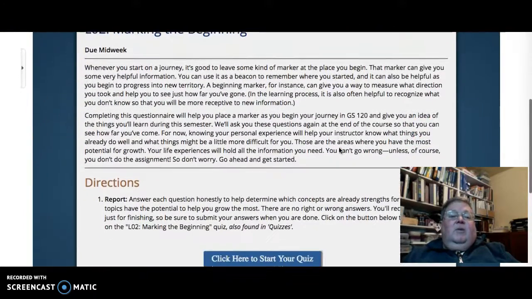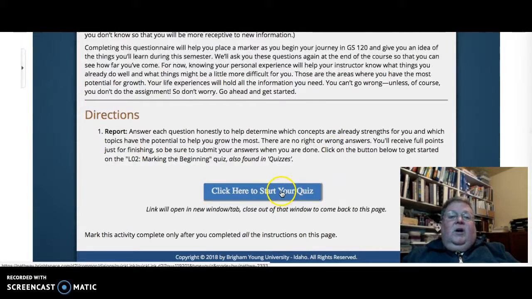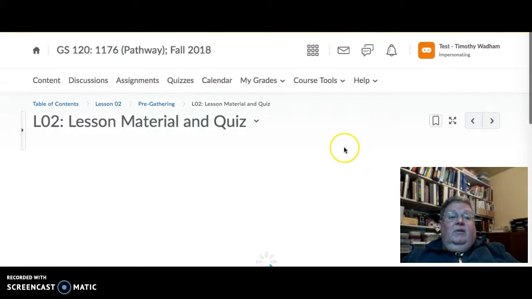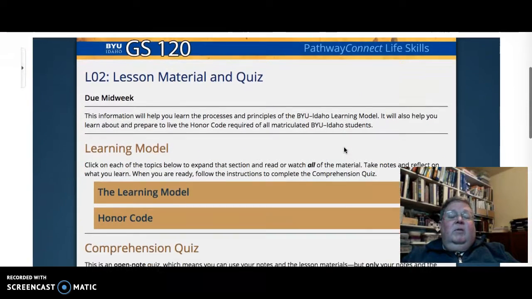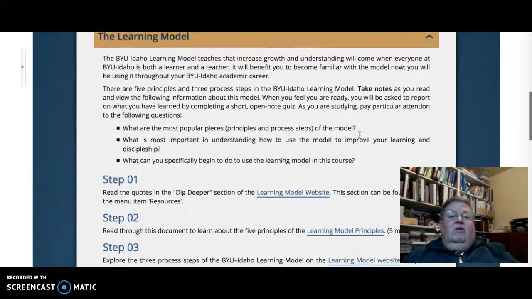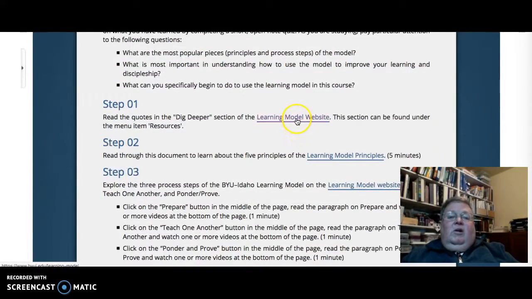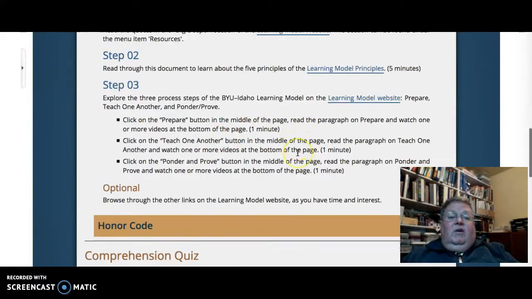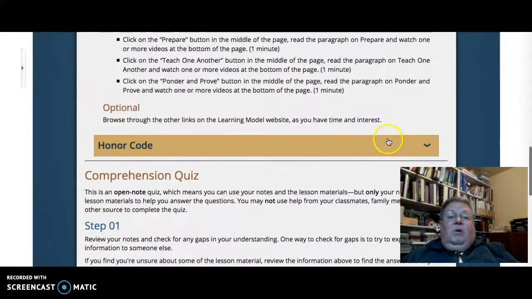So the first assignment due midweek is marking the beginning, and it's a quiz. It gives you the instructions for the quiz, then click there to start your quiz. So you just go through one by one and complete the assignments. Lesson material and quiz. Now this week we are talking about the BYU Idaho Learning Model and the Honor Code. Notice that these two bars can be clicked on and expanded, so you can go through the steps, click on the links, and follow the instructions to complete that assignment. This is the one that's due tonight.